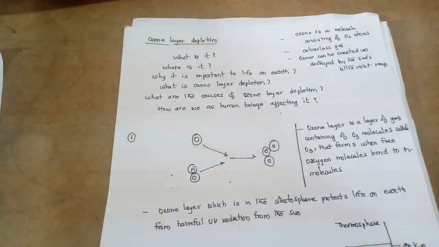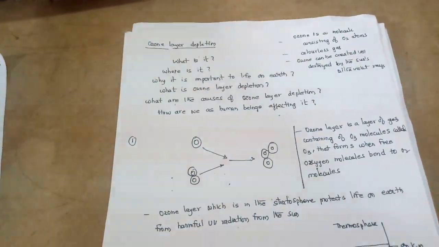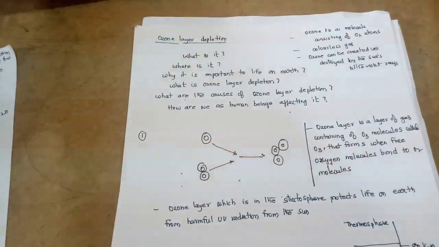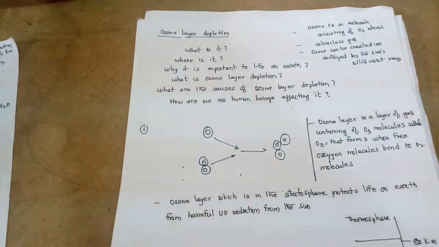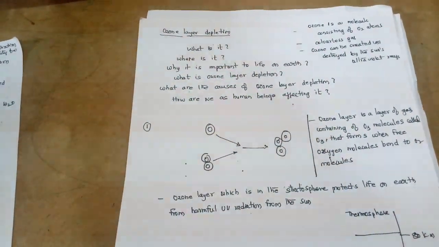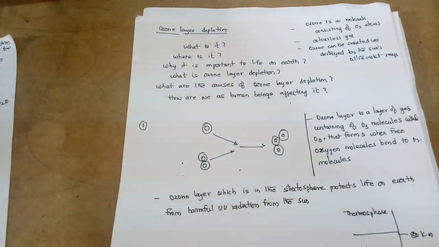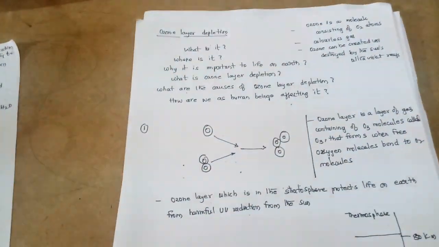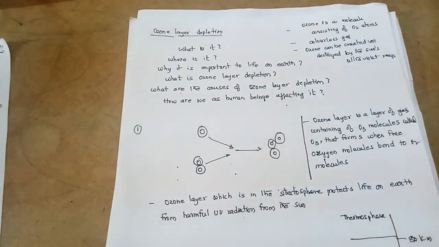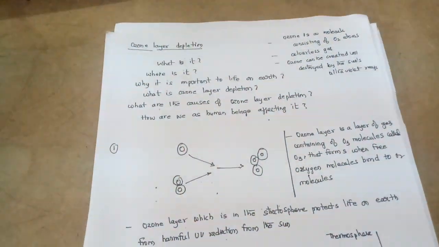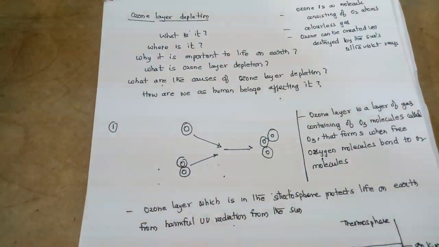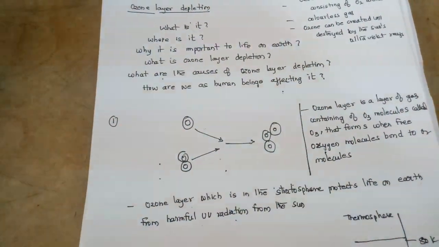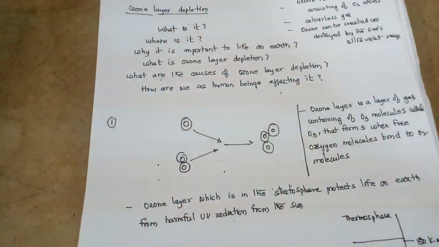So the ozone hole. Normally this can be seen in the Antarctica region, especially in the Antarctica region. In that particular area the ozone layer has a hole cut in it, and the ultraviolet radiation is falling directly onto the Antarctica region, and the icebergs are slowly melting down, and it is raising the water level.